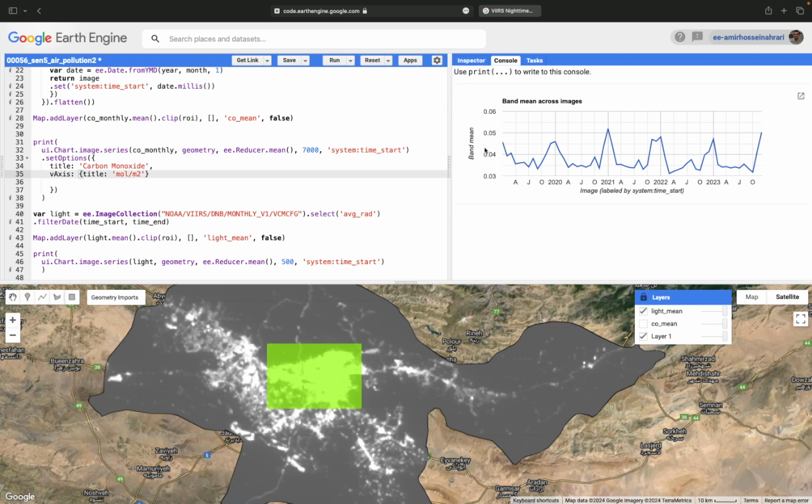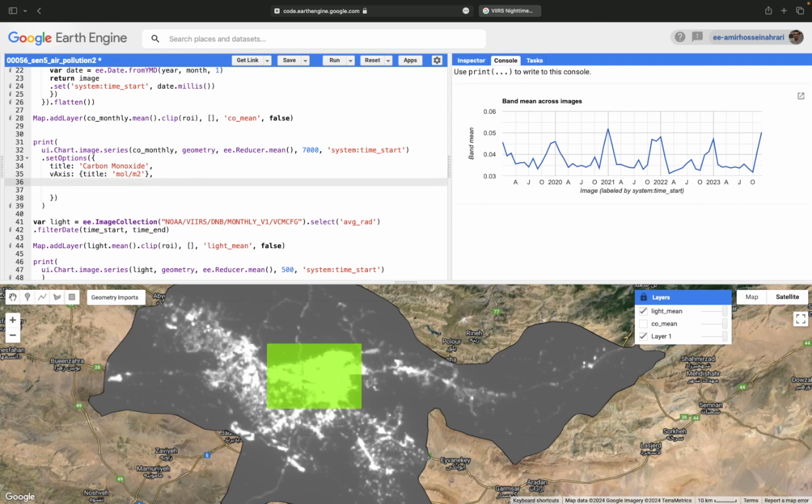For the horizontal axis that's showing the date, horizontal axis equals to a new title, the date. And also we can set a color for this plot to make it separable, to be able to distinguish the first and second one from each other.